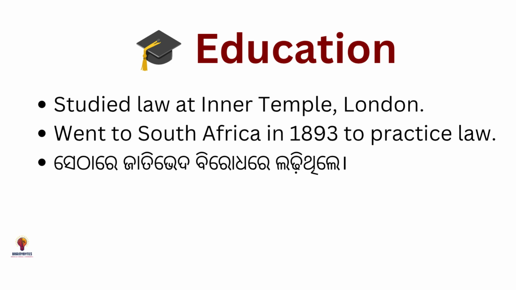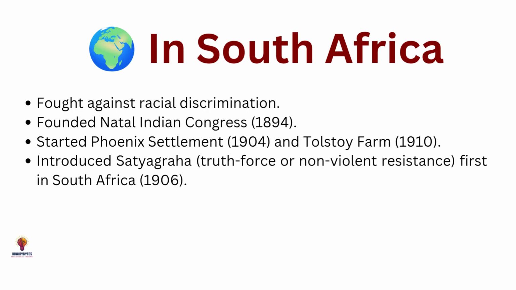Gandhiji studied law in London and later went to South Africa in 1893 to practice law, where he started his fight against injustice and discrimination and founded the Natal Indian Congress in 1894. He introduced the first Satyagraha in 1906. He believed in truth, which means Satya, and non-violence, which means Ahimsa.